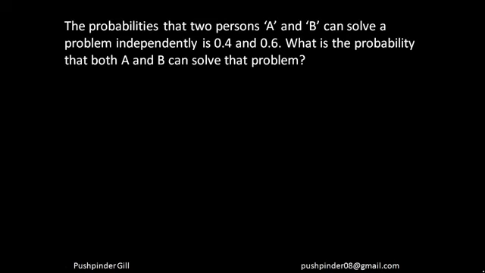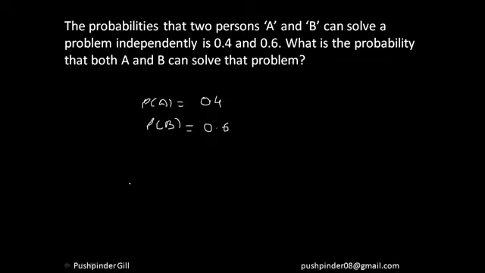Now let's move further and let's just do a question over here. The probability that two persons A and B can solve a problem independently is 0.4 and 0.6. So what is the probability that both A and B can solve the problem? You can see from this question that the probability that event A is going to happen is equal to 0.4, and the probability that event B is going to happen is equal to 0.6.